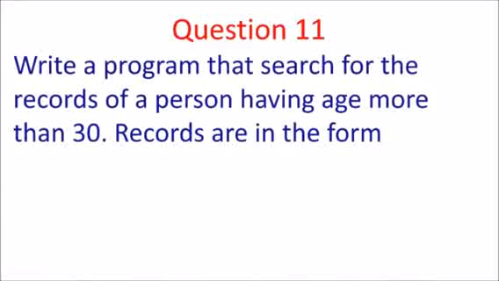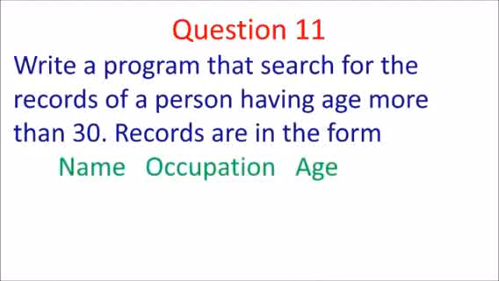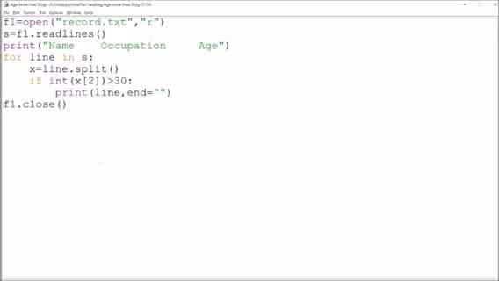So the next program is the 11th program. That is the program to search the record of a person having age more than 30, and records are in the form name, occupation and age. Means first of all name, then after leaving some space occupation, and then after a space there is age. So this can be done in this way.